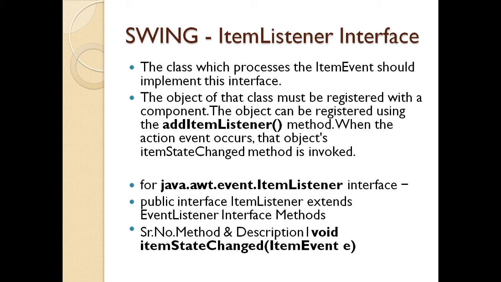So if it is a radio button, if I click on any particular action, the radio button which was initially non-active now becomes active. So the state of that item has changed, and then this particular item listener will capture that particular action. So for this interface, I have java.awt.event.ItemListener. And the method I have is itemStateChanged, wherein I apply the ItemEvent object e.